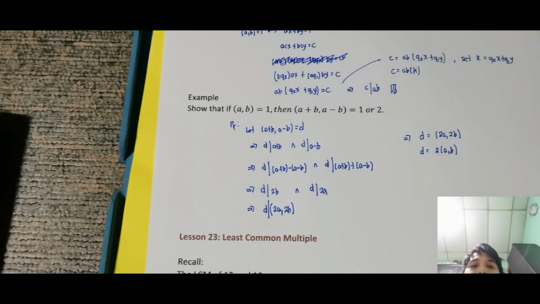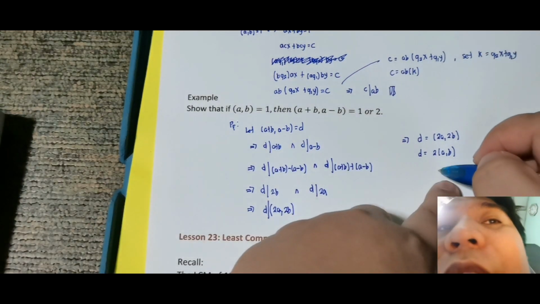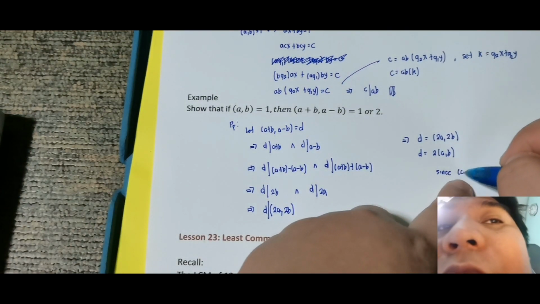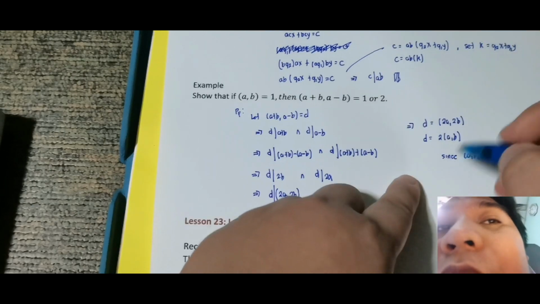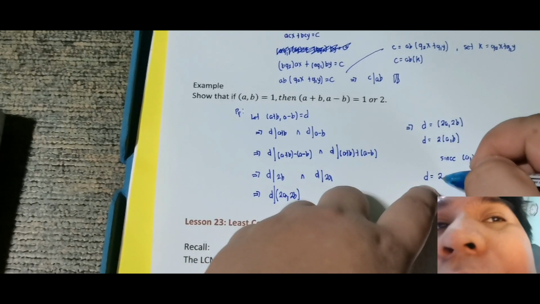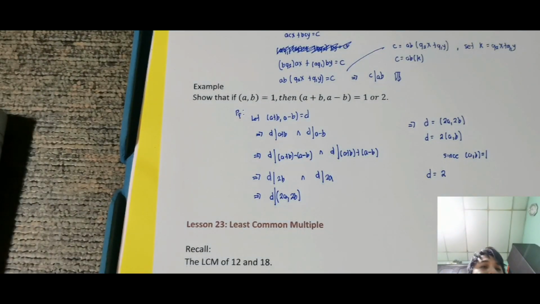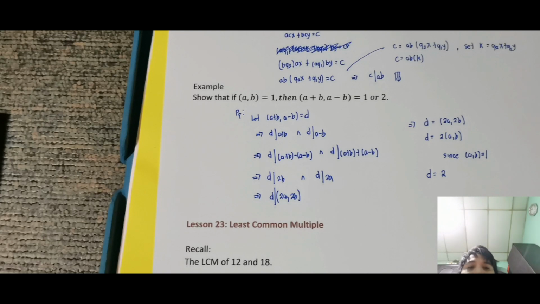Okay, ngayon, since yung GCD ng A and B is equal to 1, therefore, D divides 2. Tama, ngayon, kailan siya magiging 1?